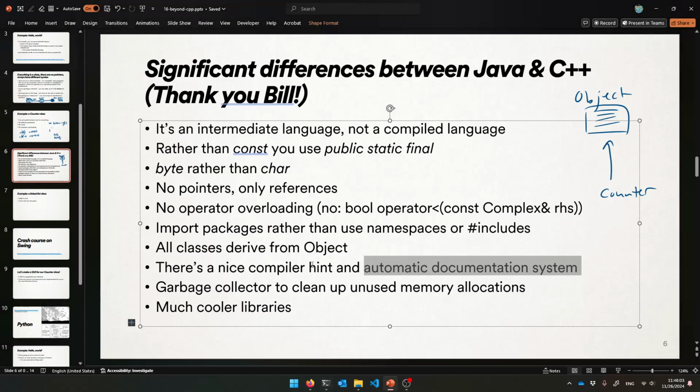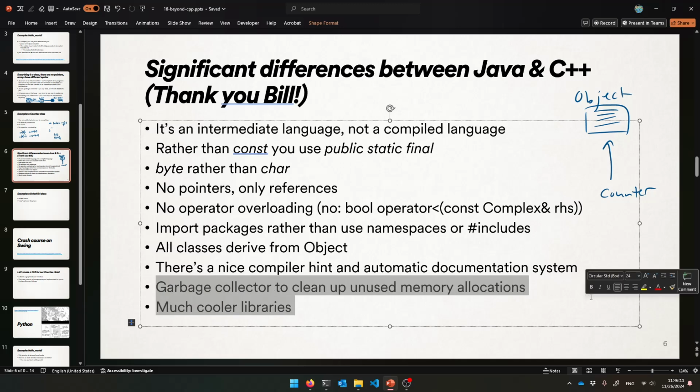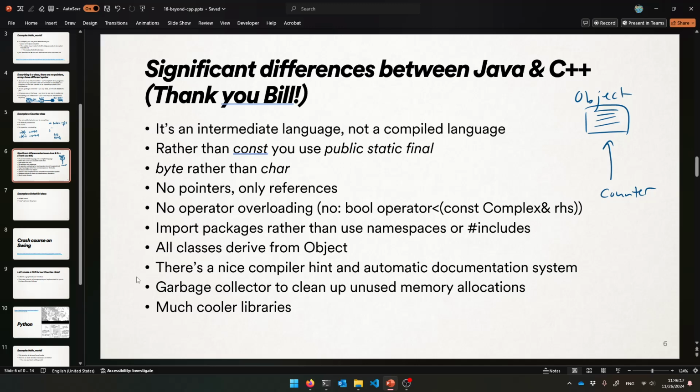What else? Yeah, so you never have to say delete. Everything's getting garbage collected for you by the garbage collector. It's like coming around to your house, picking things out of the trash for you. It notices when you're done with memory, and it reclaims that memory for you. So there's that. And then the libraries are next level. So much better than what you get in C++. It's like night and day. So I'll show you that soon.